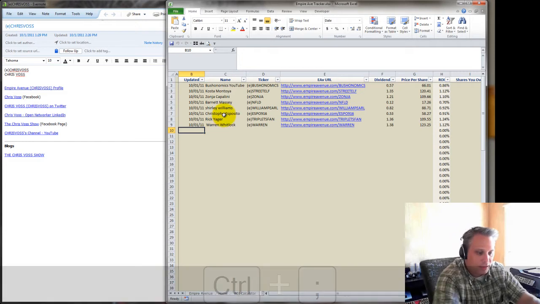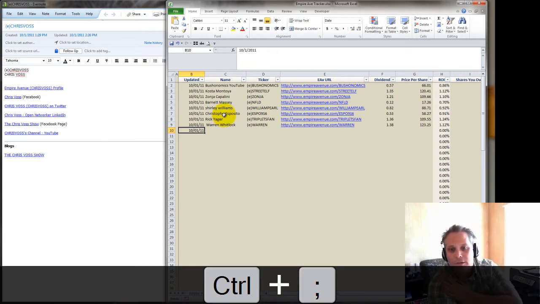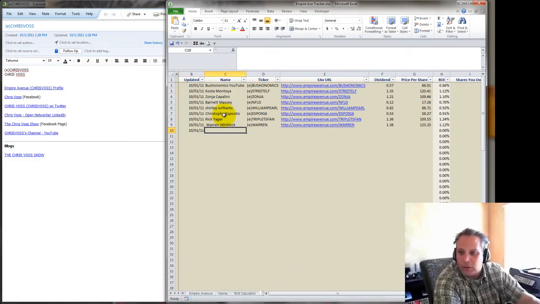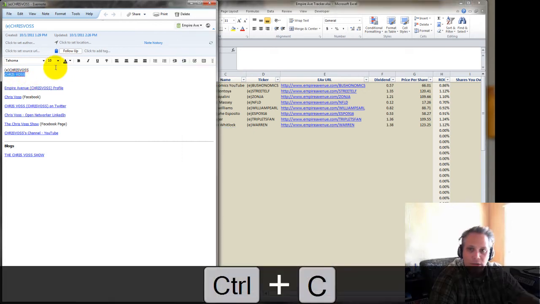So the first thing I'm going to put in is the date. I'm recording this October 1st, 2011, because when you put the share price in, you're going to want to know that that was the share price as of whatever date you last updated this on. So the next thing is the name. I did this because it makes it nice and easy.